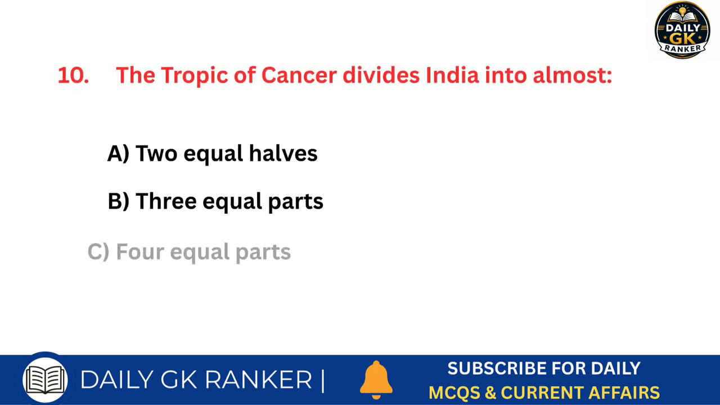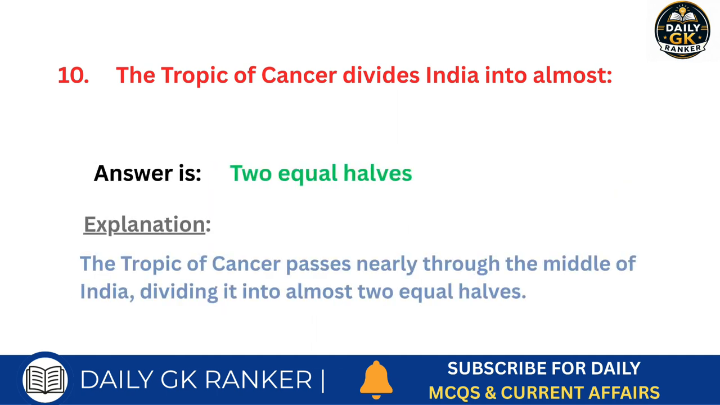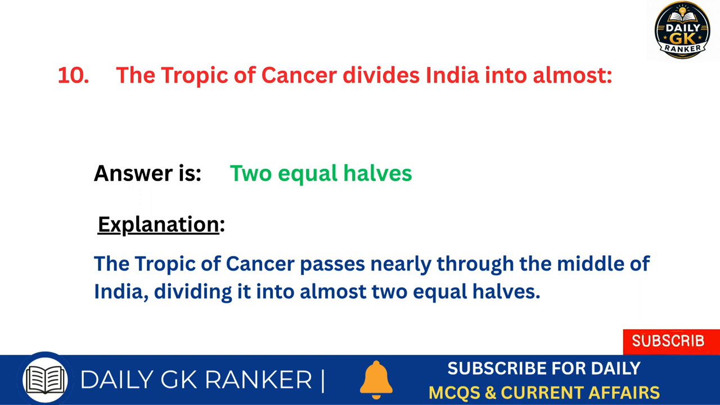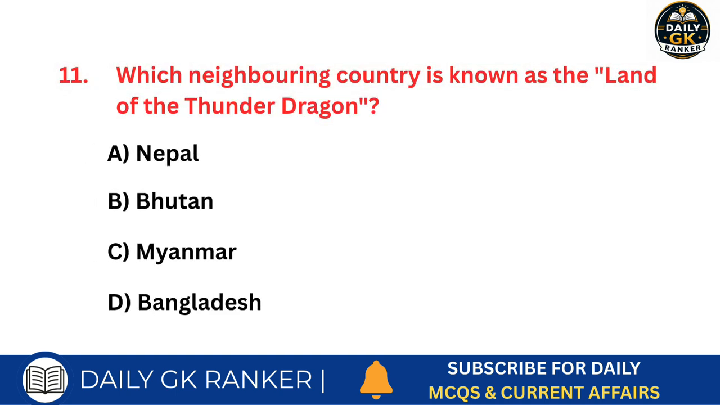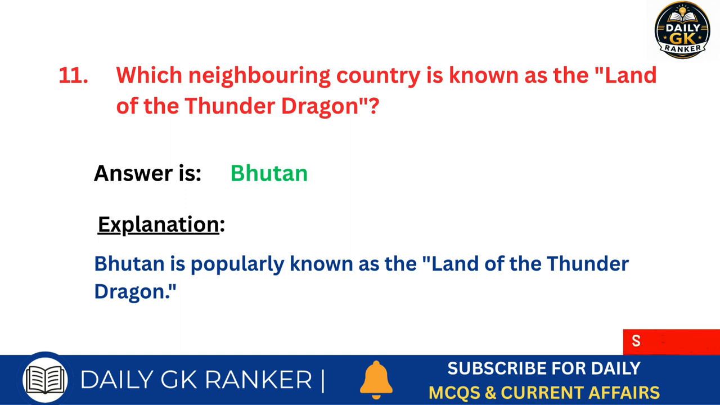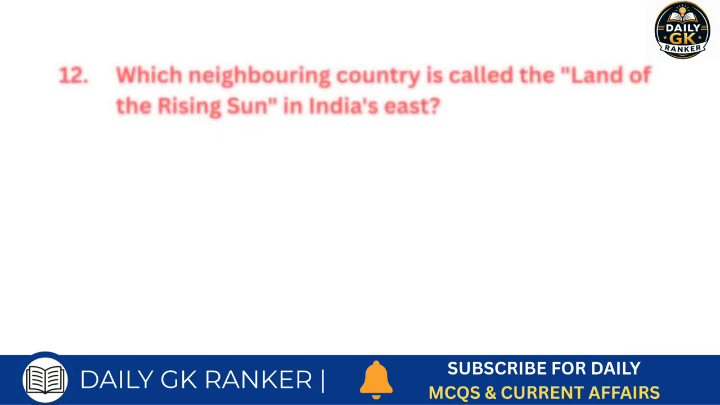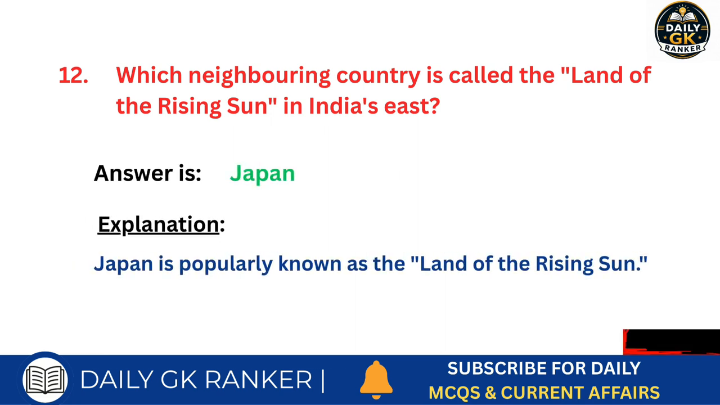The Tropic of Cancer divides India into almost how many parts? Answer is 2 equal halves. Which neighboring country is known as the land of the Thunder Dragon? Answer is Bhutan. Which neighboring country is called the land of the rising sun in India's east? Answer is Japan.